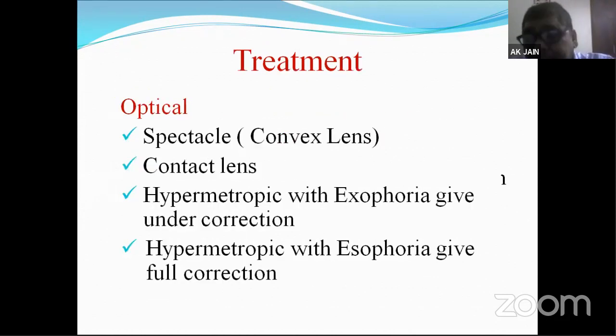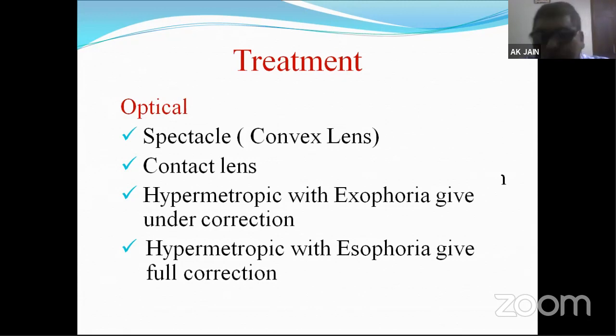How to treat hypermetropia? There are two methods. We can treat them by optical correction, as I told you, and second is surgical correction. For optical correction, we can use glasses, spectacles, convex lenses. In spectacles, we can use contact lenses also. This convex lens can be used with spectacles or in the form of contact lens.